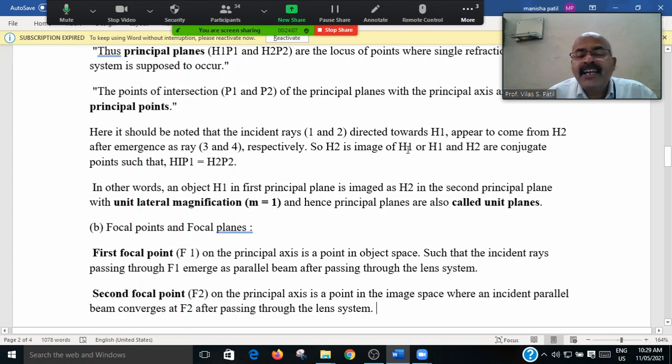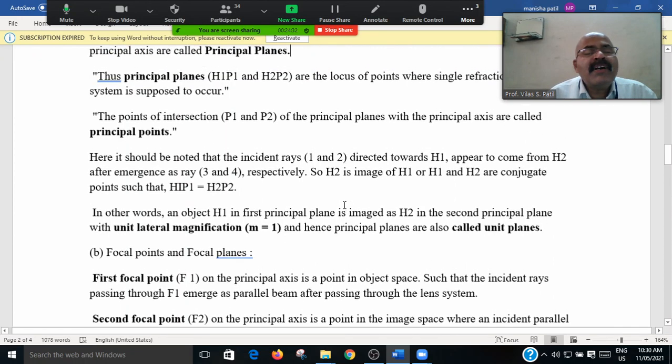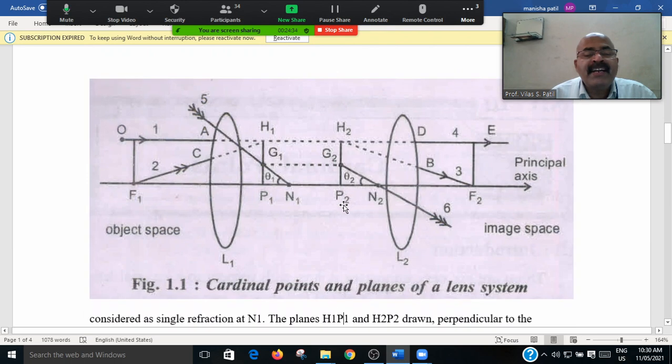So H1 and H2 are formed. Then H1 and H2 are the conjugate points. In other words, the object H1 is the first principal point and H2 is the second principal point, and H1 and P1 are the conjugate points.